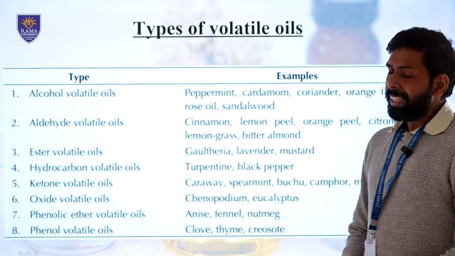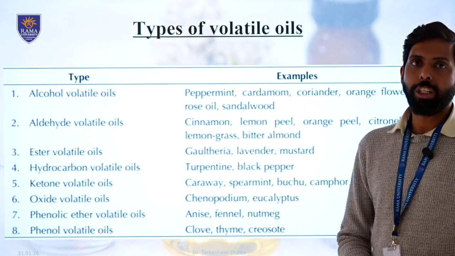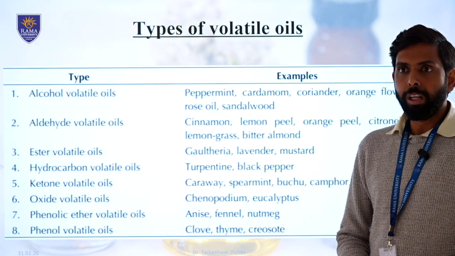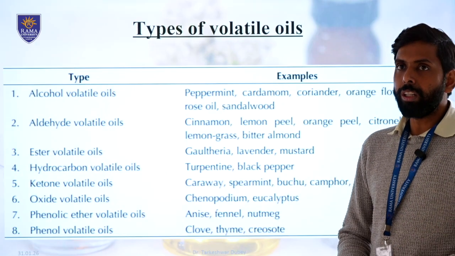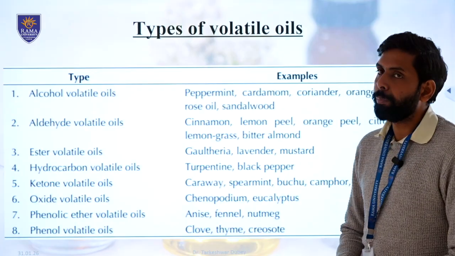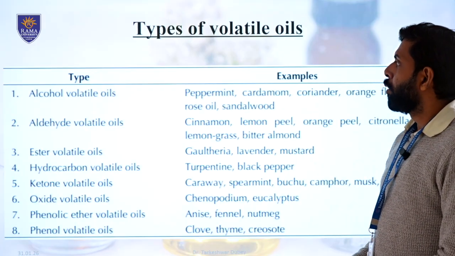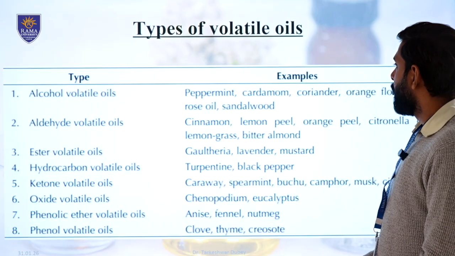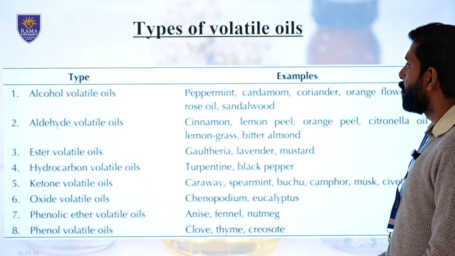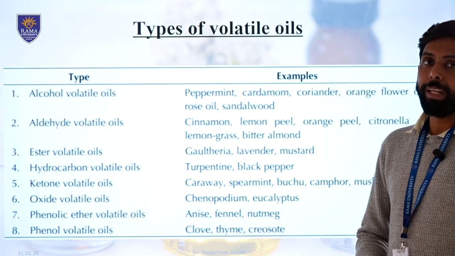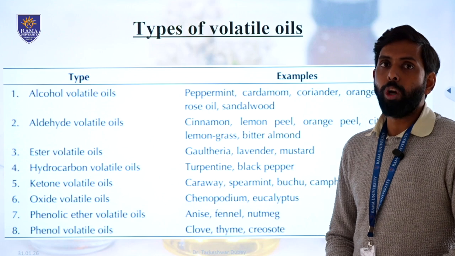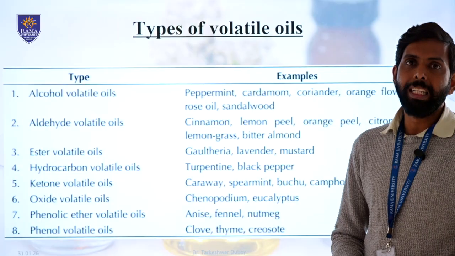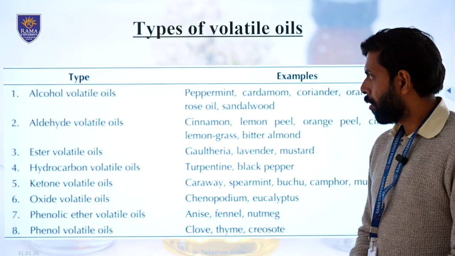So at last, there are different types of volatile oils based on their structure. All volatile oils do not possess a similar structure, but they are complex in nature. So based on the structure, there are different kinds of oil contained by different plants, which we'll see in this chart. First, the volatile oil containing alcoholic structure; examples are peppermint, cardamom, coriander, and orange flavor oil. Aldehyde containing, where the primary group which exerts the quality is aldehyde: cinnamon, lemon peel, orange, lemongrass, and citronella oil are basically aldehyde containing volatile oils.